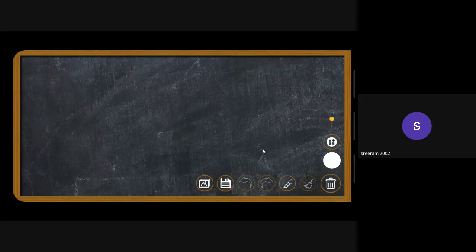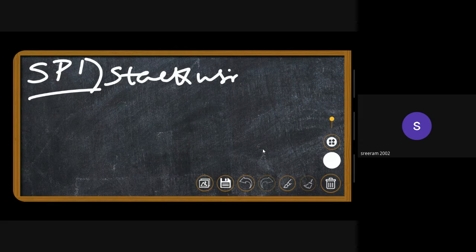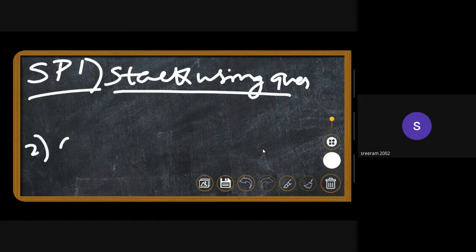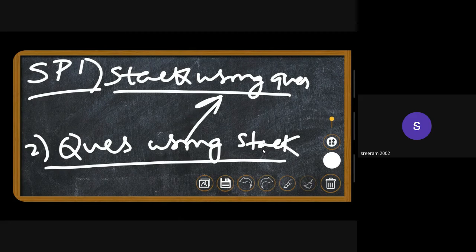We'll see a standard problem. This is another classic. We'll try to implement a stack using queues. There are actually versions of these. There is also one more thing: queues using stacks. This will not be dealt with in the session because these two are pretty similar. There are some minor changes, so you can practice them out if you want.